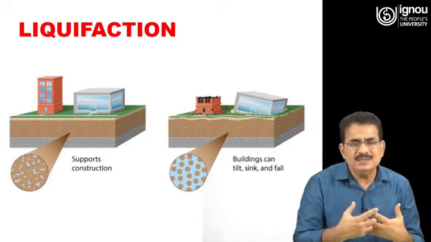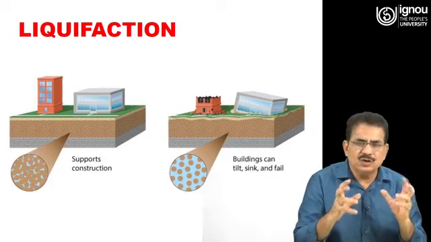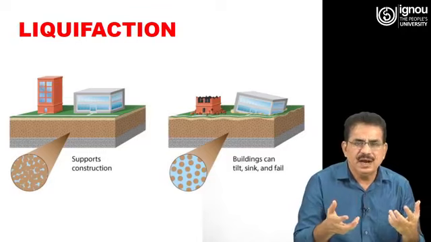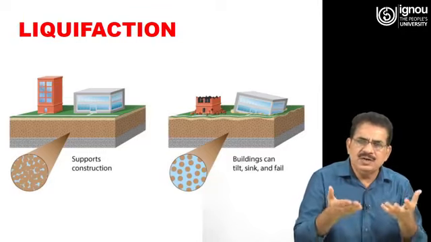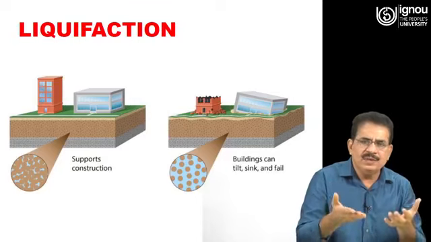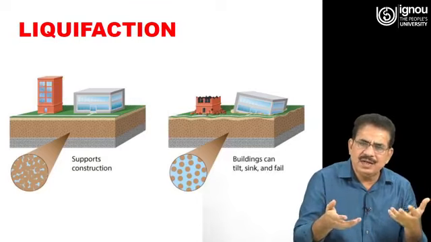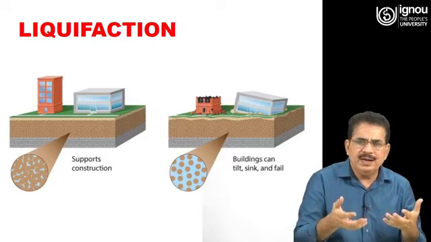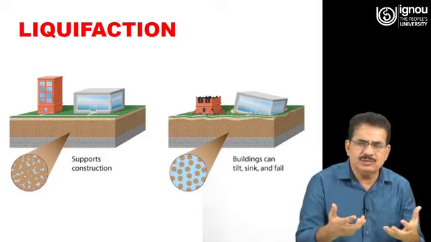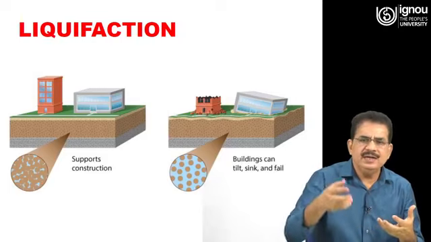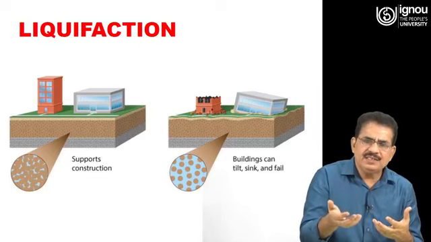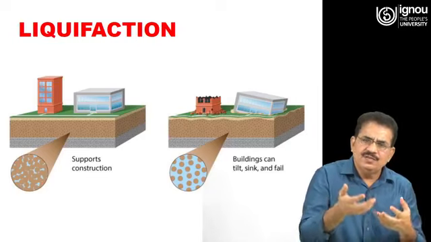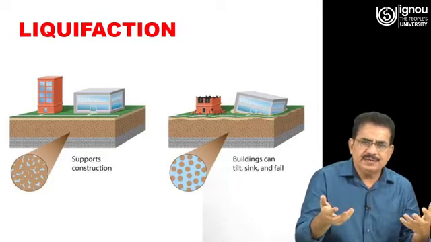It loses its shear strength, and when it loses its shear strength, it is not able to carry the load of the structures built on that soil. It behaves just like a liquid, and there may be a partial sinking of the buildings or failure of the buildings due to this.